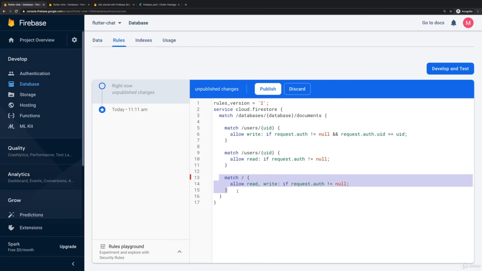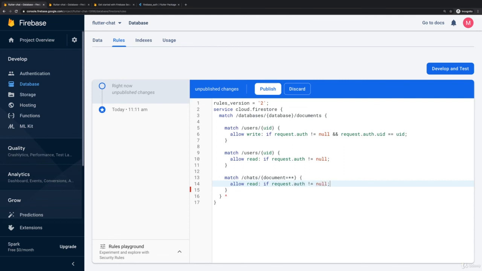And with that, we can also add a new match here, where we target the chats collection, and then any document in there. And for that, I'll again use this special syntax here with the double asterisk. This means any nested collection and any nested document. For any such document, I want to add a new rule and allow reading by any authenticated user.